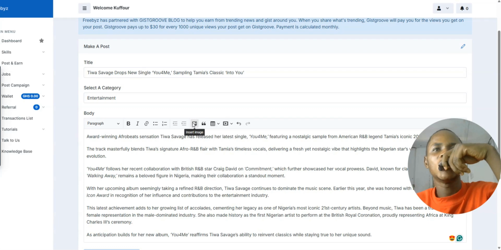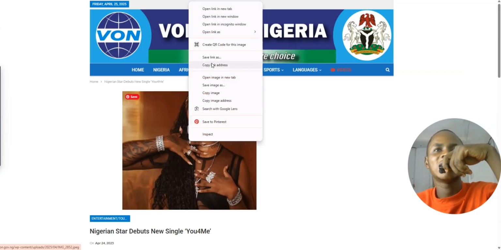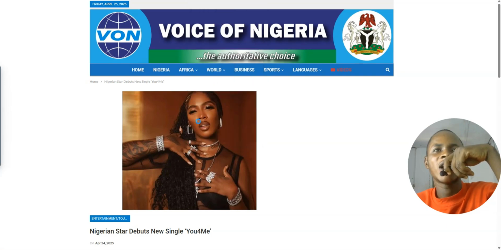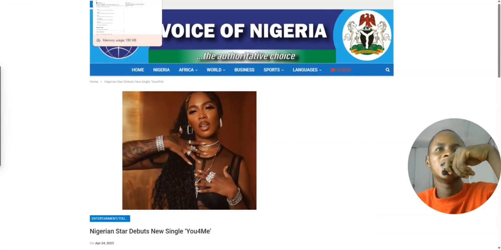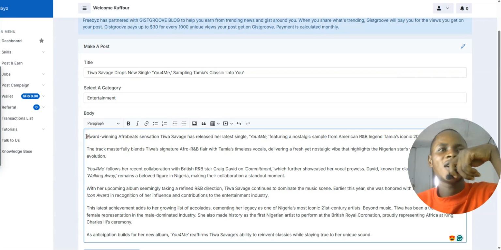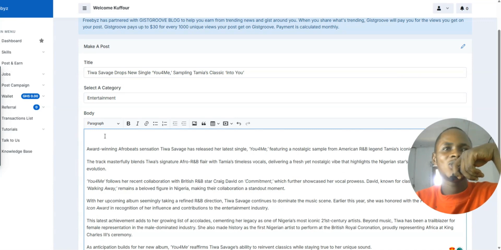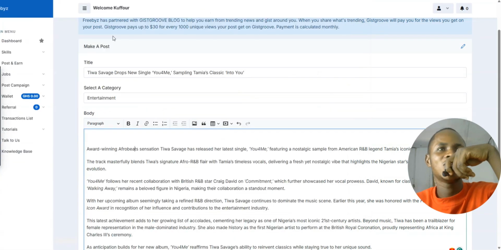So what you need to do is to insert images. So you can just go back to the platform, select that, and then save the images like what you see right now. Or you can just take a screenshot of that, just save the images, come back to the platform like this, and then you just have to insert images in order to let the topic become very attractive. So just hit on it, select images, and you come to this section, just select that, and then the image is going to load up onto the platform.